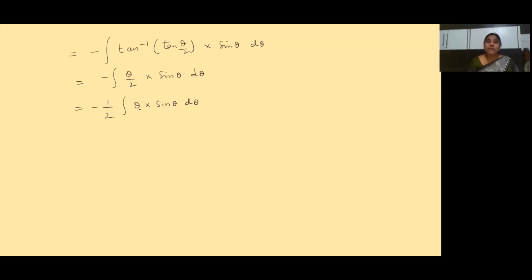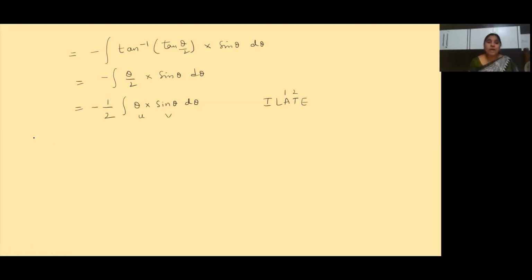Theta is an algebraic function, and sin theta is a trigonometric function. Algebraic comes first and trigonometric comes next. So the algebraic function theta is taken as u, and the trigonometric function sin theta is taken as v.